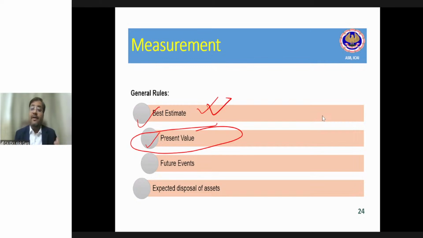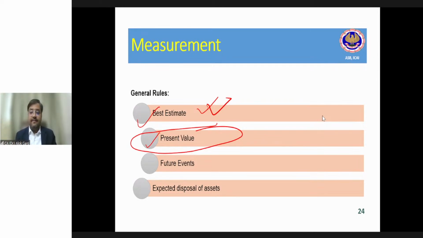for example, if it is environmental related provision, again, I'm talking about the carbon emission and all, right? If it is environmental related provision, the company is saying that normally we are investing, let's say, 10 crore every year for cleaning up the environment because of this air pollution created by our chimneys. Okay, created by our chimneys.